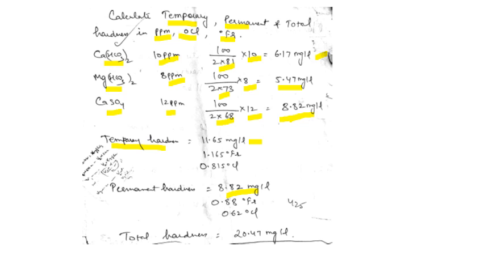You can change it into degree French and degree Clark. The relation is known for degree French and degree Clark. And if we go for the total hardness, you have to add all the three and you get 20.47 milligrams per liter.